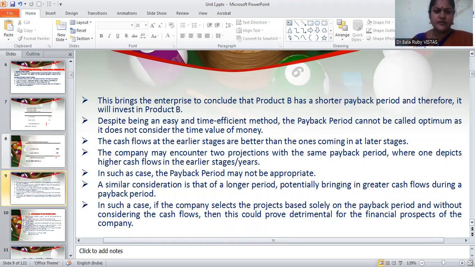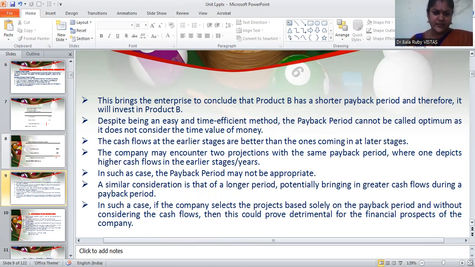The cash flows at the earlier stages are better than the ones coming in at later stages. The company may encounter two projections with the same payback period, where one depicts higher cash inflows in the earlier stages or years.